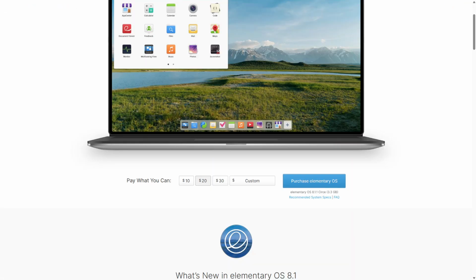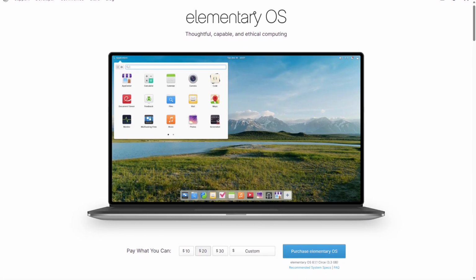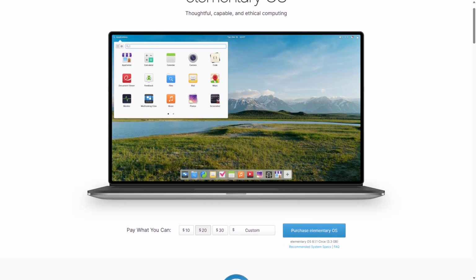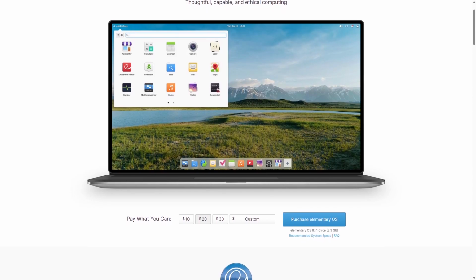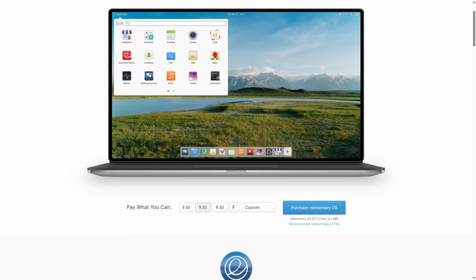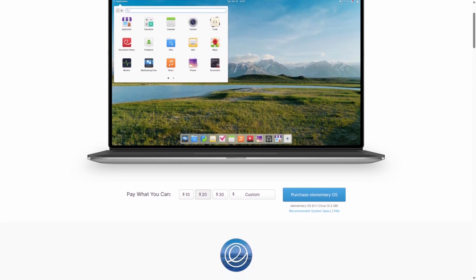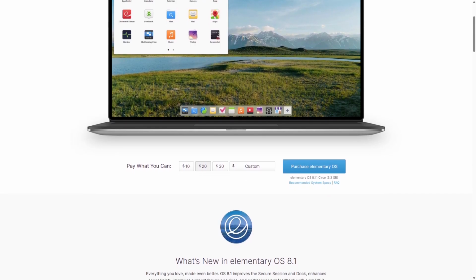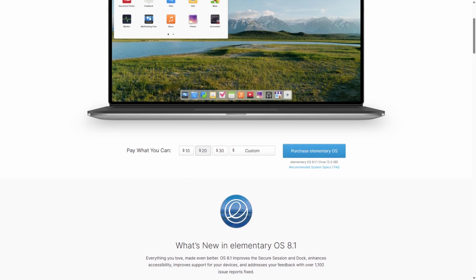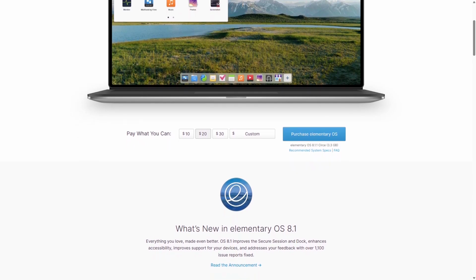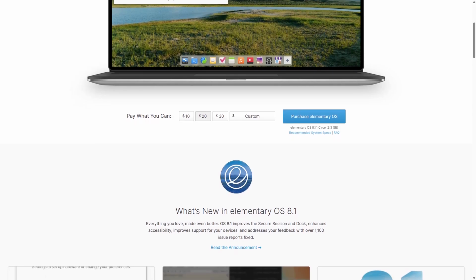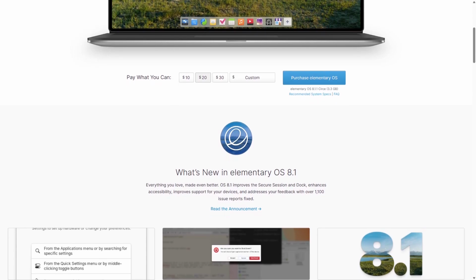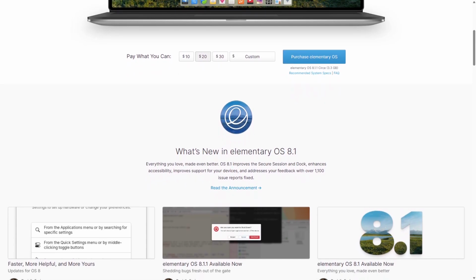Elementary OS is a Linux distribution designed to offer a polished and simple user experience with a strong focus on design and usability. It uses the Pantheon desktop environment, which is clean, minimal, and inspired by macOS, prioritizing ease of use and consistency. Elementary OS works by building on Ubuntu's reliable foundation while providing a curated set of apps and a refined user interface. Its strengths include a beautiful distraction-free desktop, straightforward navigation, and a focus on privacy and security.